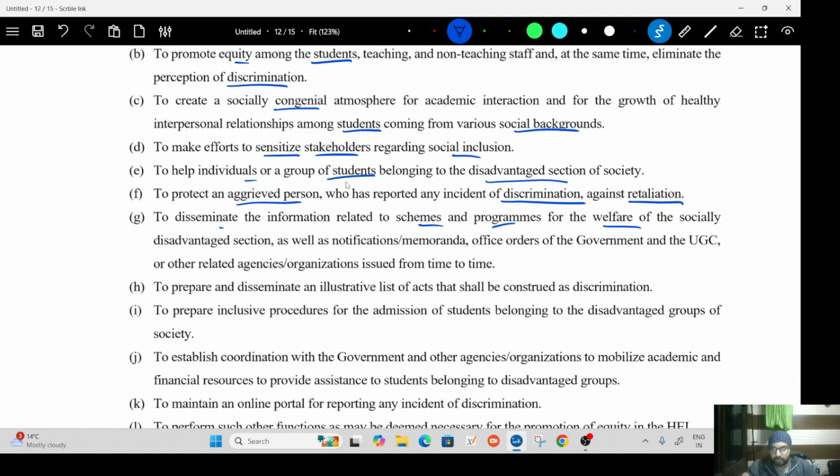You want to tell them about them. You want to give them the information. Again, not a bad thing. To prepare and disseminate an illustrative list of acts that shall be construed as discrimination.